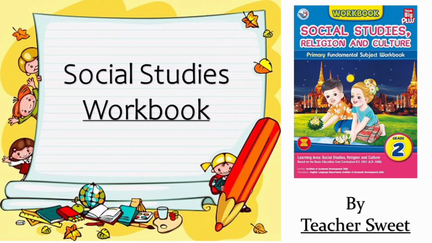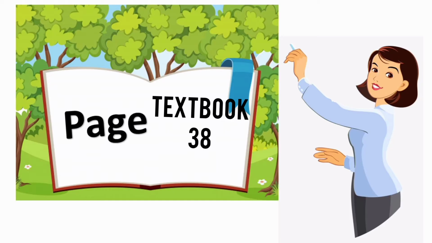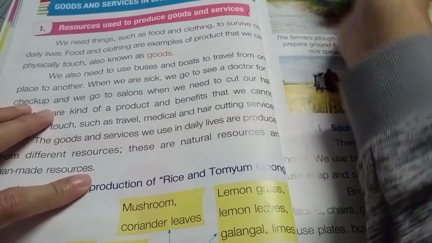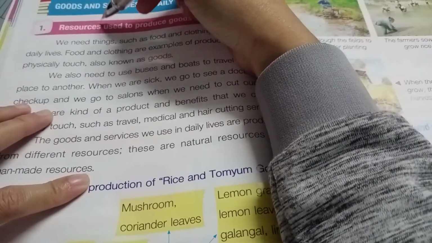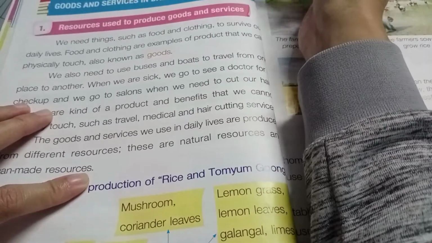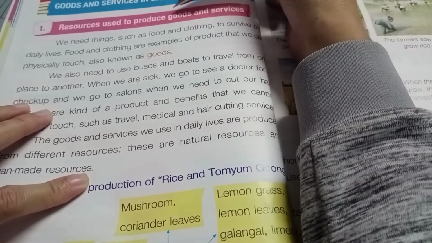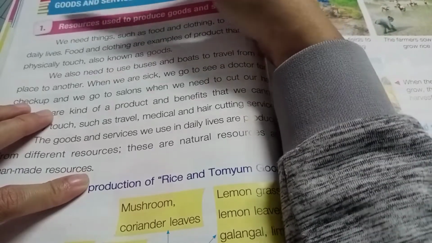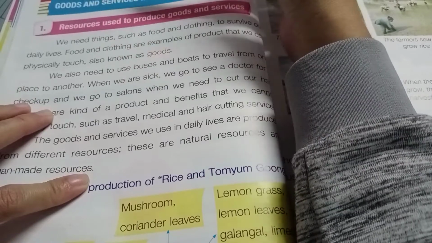Please grab your books and your pencil and open your book to page 38. We already finished talking about this, but we will go back because it is related to our last topic in economics. Please watch the video. Here are resources, what we can get from resources. Resources are what we can get and use to produce goods and services. So we are going to talk about what we can get from them.